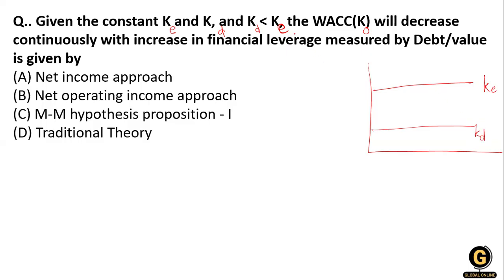Okay, and what is happening over here is that the overall cost of capital is decreasing. Here the Ke is greater, so it started from over here and is going down to the Ko. So this diagram is denoted from the net income approach. You know that this diagram denotes the net income approach.